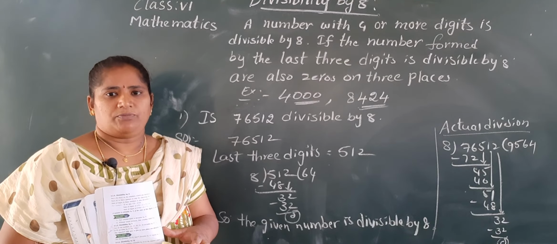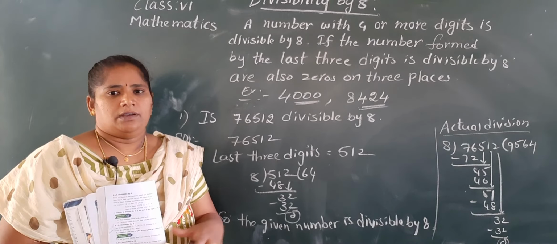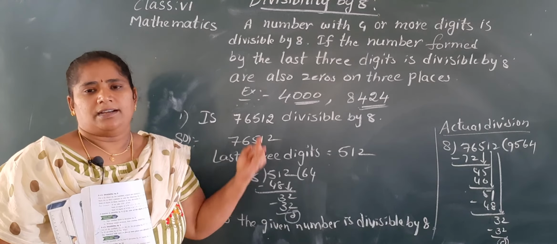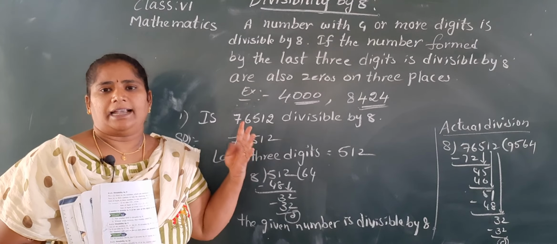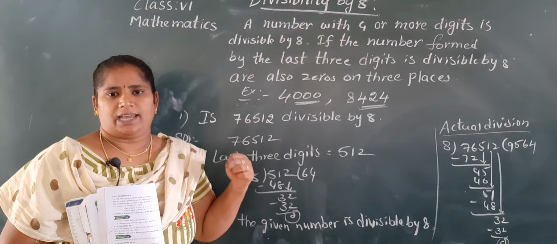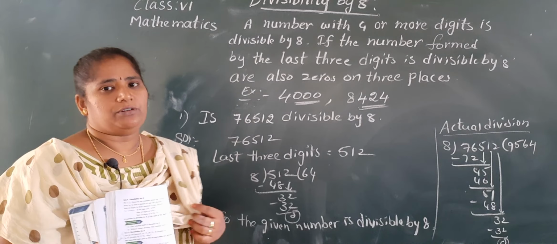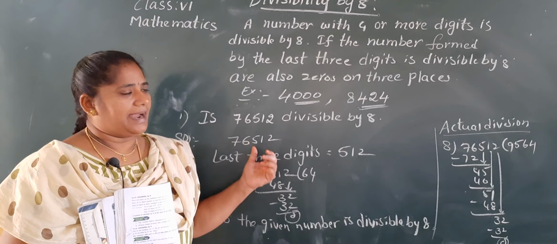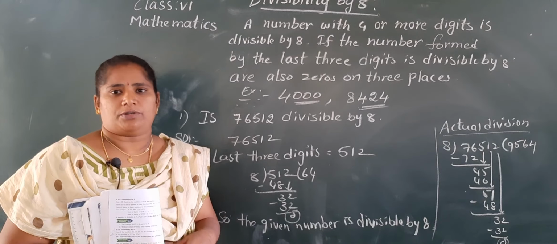Okay. So what did we complete up to now? Divisibility by 5, divisibility by 10, divisibility by 4 and divisibility by 8. Okay. So my dear children, you have to learn these divisibility rules. Okay. And write the classwork neatly without mistakes.